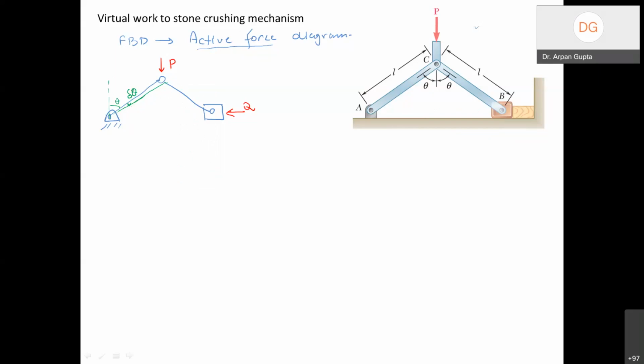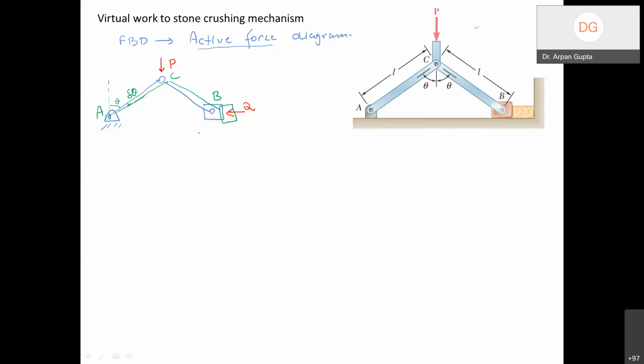So I give this small displacement to link AC. We give a virtual displacement delta theta, and point C has moved to a new point here, and this block has moved by some distance here, right? So this is point B, this is point C, and now you can see that the green configuration is the new configuration. Again, it's the newly assumed configuration with the virtual displacements that we have given.